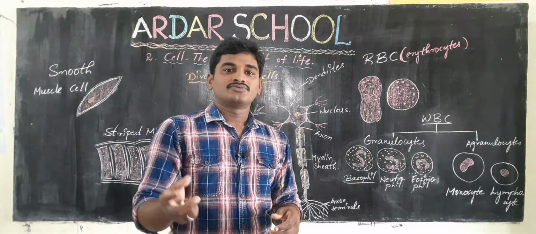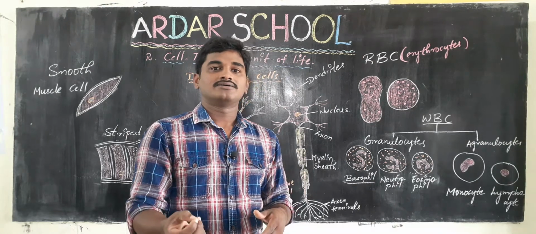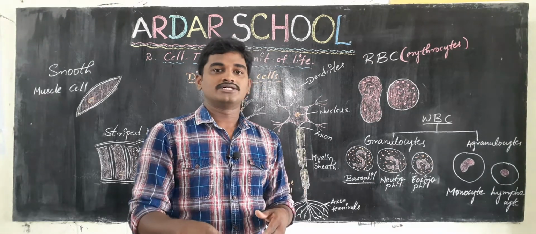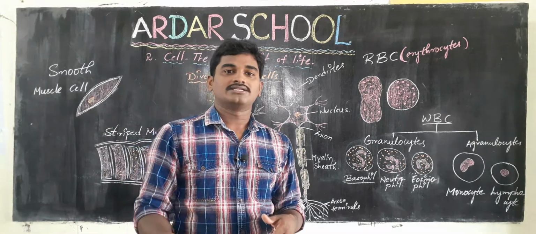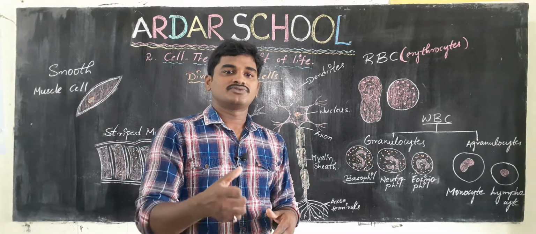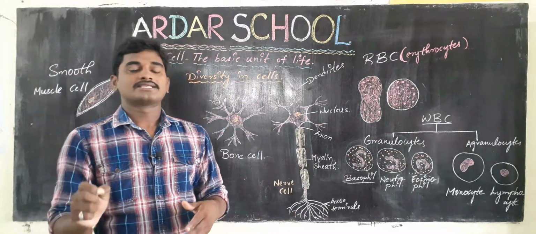In that class we also learned about the importance of the cell for all organisms, and about the functions of a cell. We noticed some important points of a cell.